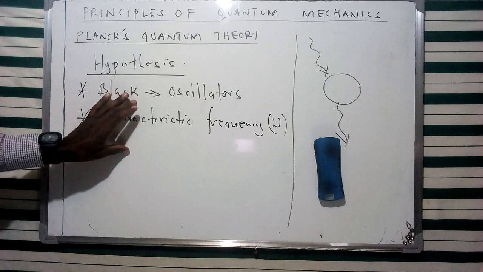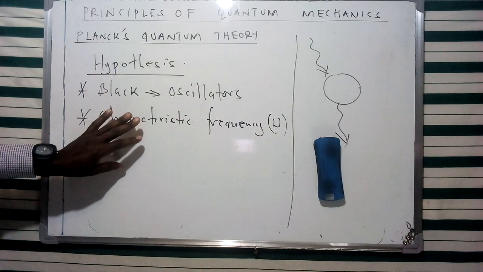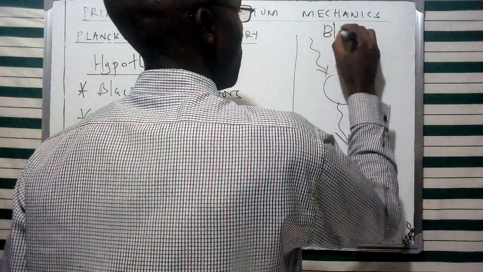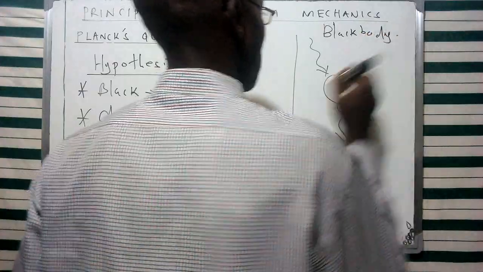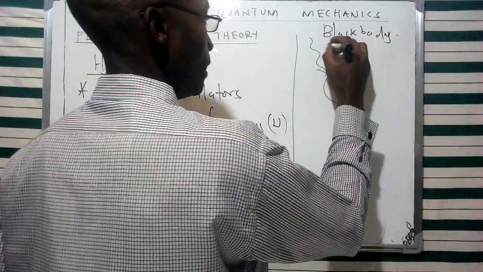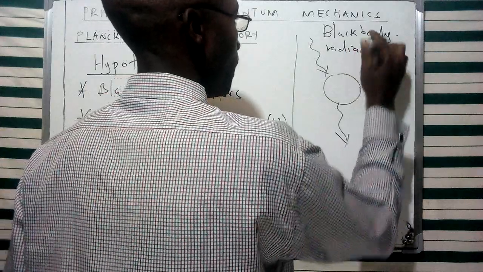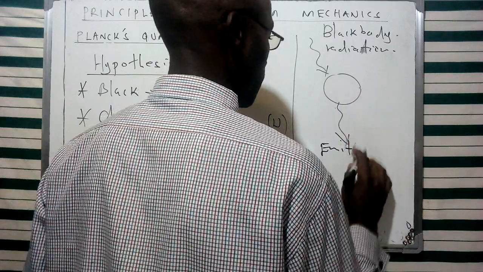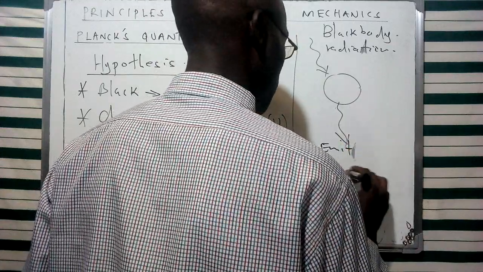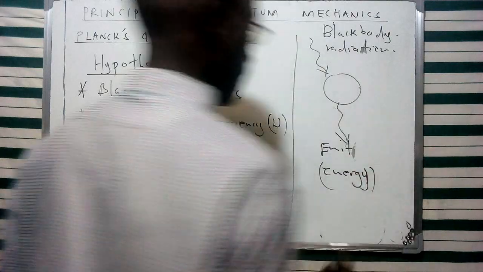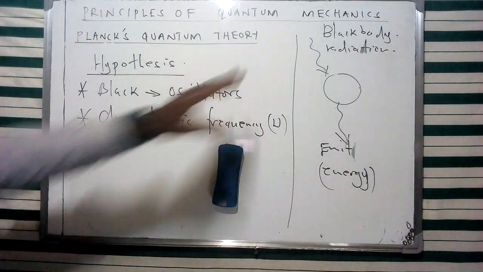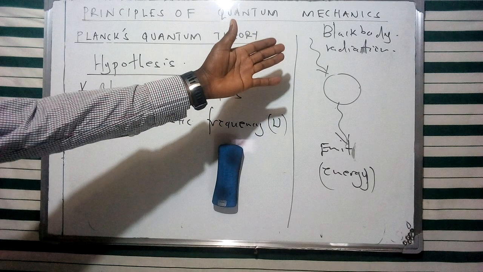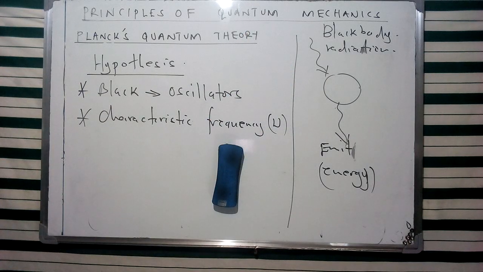Now in his argument he had said that these oscillators are vibrating at characteristic frequency, and as I have mentioned already in this illustration of a black body, I've said that this black body is going to absorb radiation, and at the same time it's going to emit this specific radiation. So this radiation is going to be in terms of energy, and we are going to see how Max Planck described this specific energy of a black body, or an oscillator, and how the incident and the emitted radiations are going to be described.